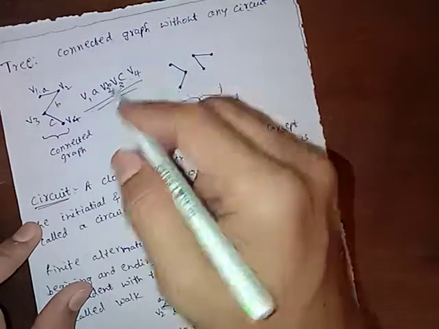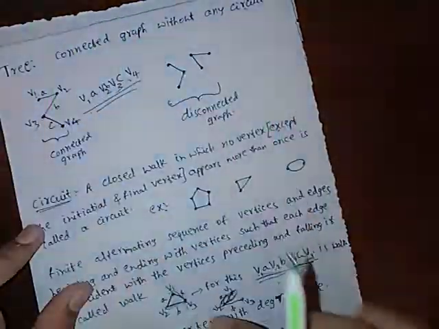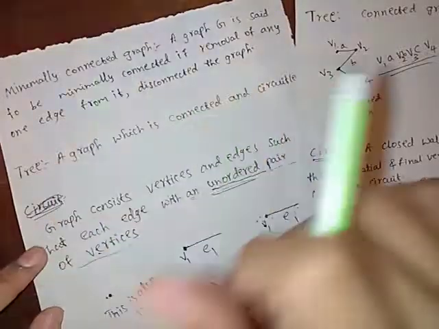This is not a closed walk, so it is not a circuit. So by that we can say this is a tree. Now what is a minimally connected graph?